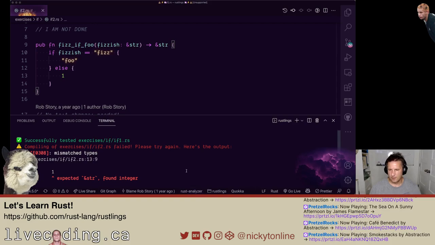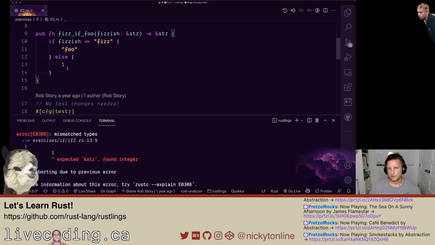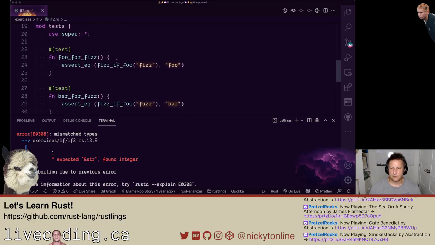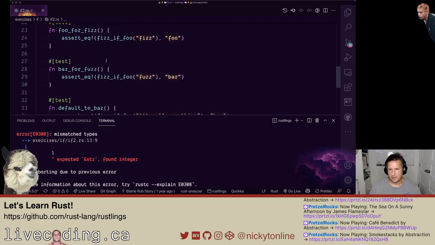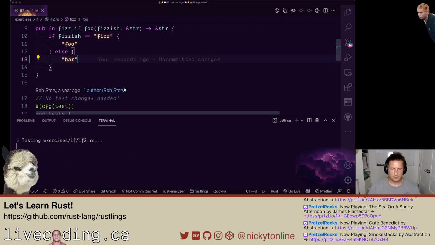Okay, let's see what it's saying here. Mismatch types again. Expected string found integer. If fizzish equals fizz, foo. Okay, we've got tests. We're doing kind of test-driven development here now. This is what we want to expect: if we pass in fizz, it's supposed to return foo. That is good. And fuzz, we return bar. Instead of returning 1, we want to return bar. And let's see if the tests pass here.